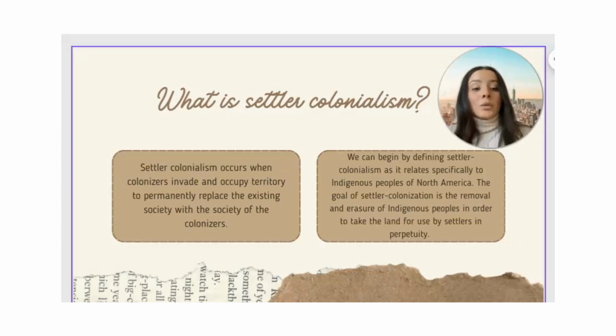So in chapters 4 and 5, it talks about how Jackson, that was the president back in the day, took away a lot of indigenous land. So he committed genocide. He killed many indigenous people in order to be able to take this land away.